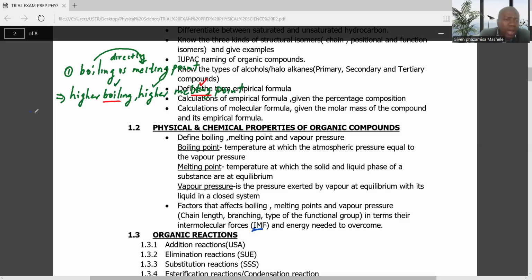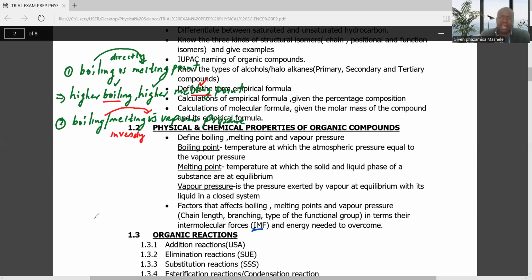But now, when we relate the boiling point or the melting point with vapor pressure, they are inversely proportional. What does this mean?